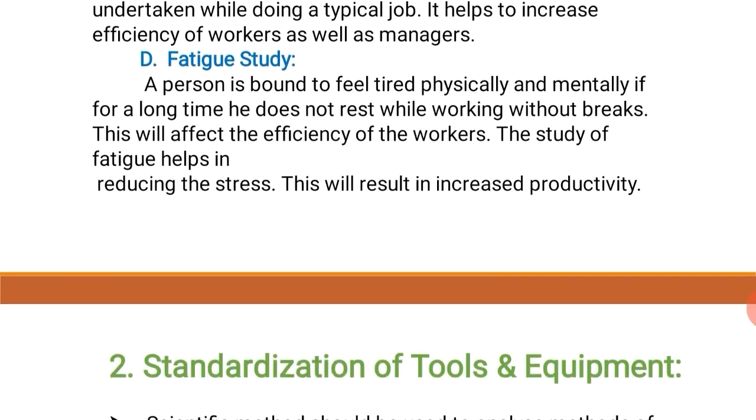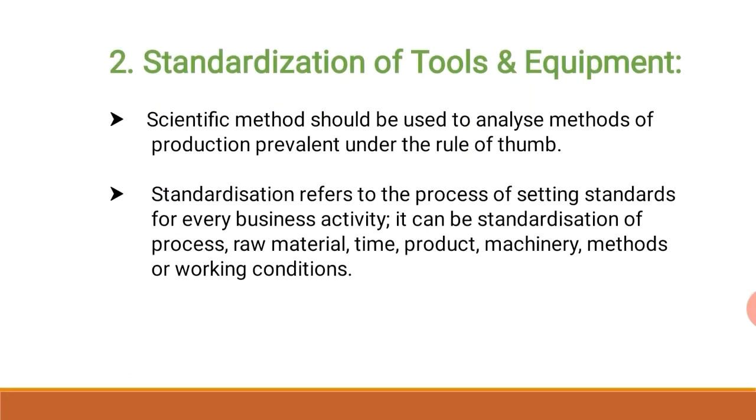Now, the next, that means the second technique, is standardization of tools and equipments. Taylor was a strong supporter of standardization. According to him, scientific method should be used to analyze methods of production under the rule of thumb. The best practice can be kept and can be done through work study techniques which include time study, motion study, fatigue study and method study.